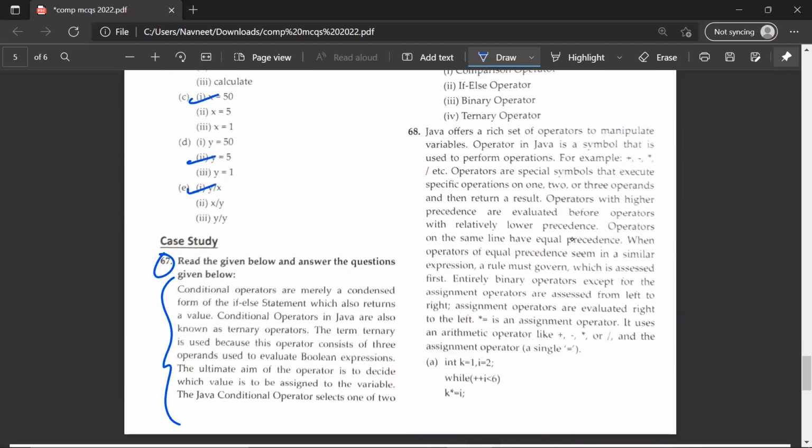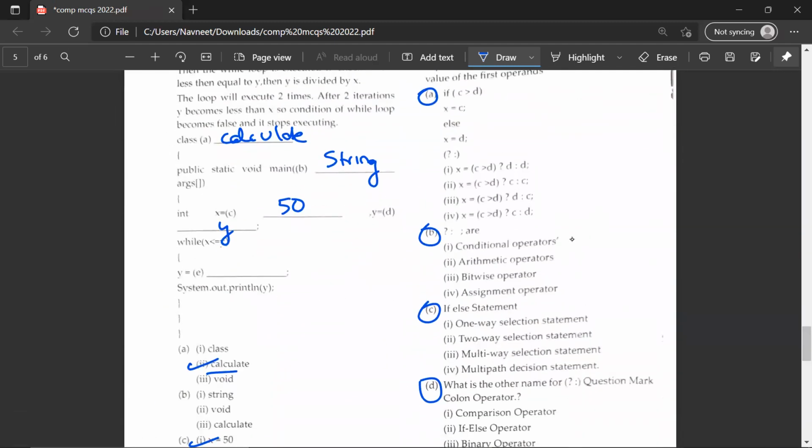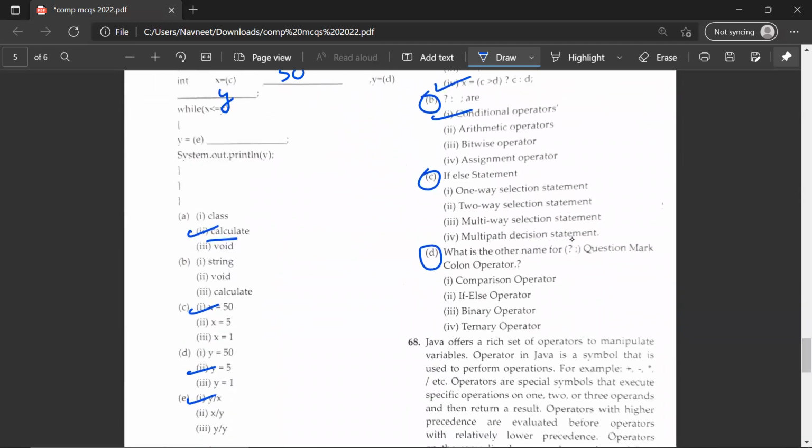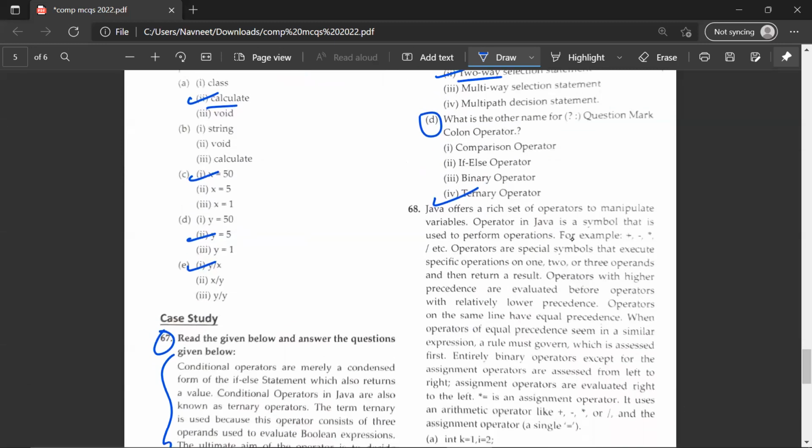So let's see what is the question number, 67th question. So A of 67th question would be fourth. B would be what answer? So B would be the first answer, conditional operators. The C, if else statement. If else statement is the second, two-way selection statement. What is the other name for question mark colon operator? Fourth, ternary operator will be the other name for question mark colon operator.